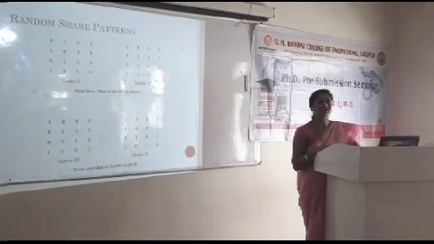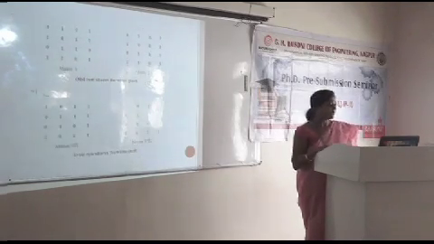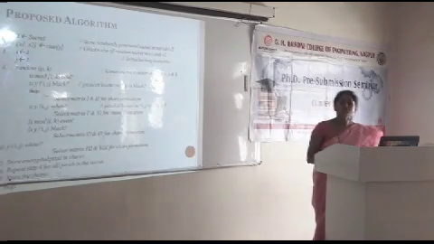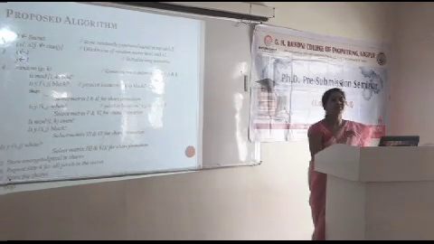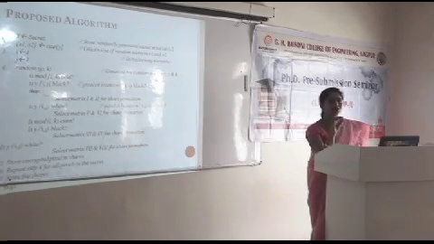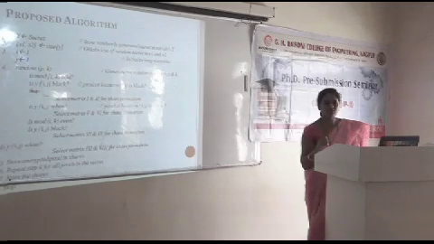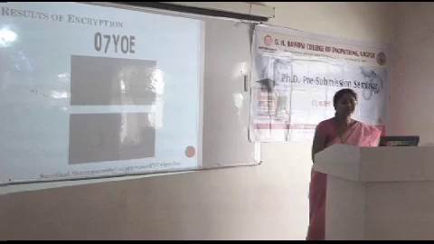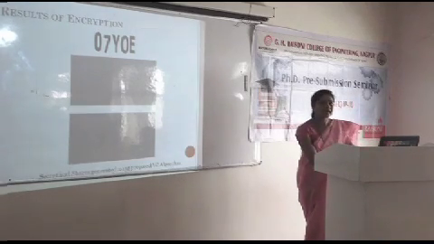So we started with this random pattern, and while encrypting in this algorithm, to get more randomness, we allow different share patterns in the odd rows and different share patterns in the even rows, so that the randomness in the shares is increased.